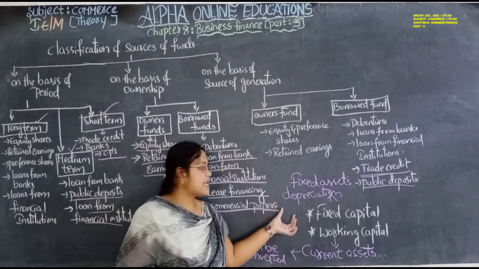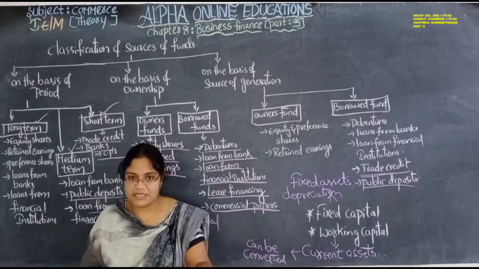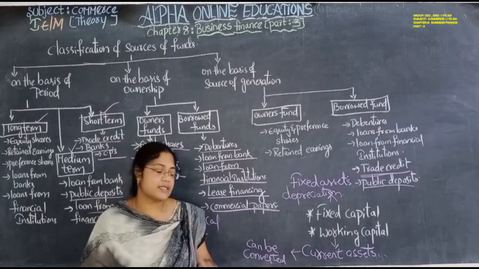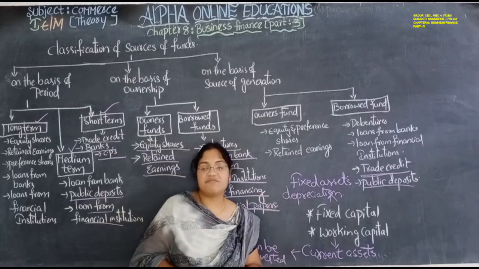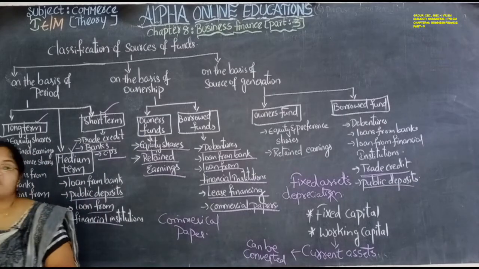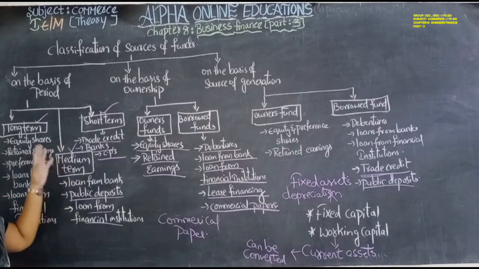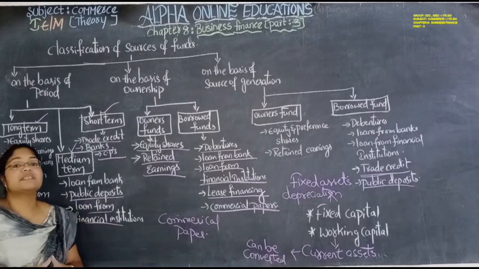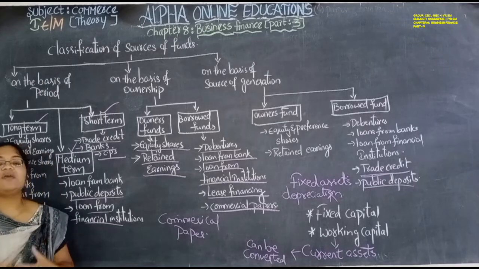So fixed capital is required to purchase fixed assets. Working capital is required to purchase current assets. Okay, so this is about fixed capital and working capital. It is very important, and this is also a source of funds. Everything we have discussed in the 3 sessions is completely important, so don't skip any of the topics.